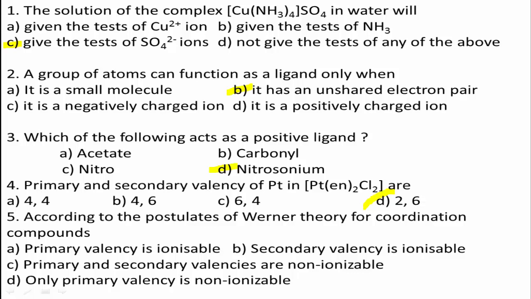This question is one of the theoretical questions, and there are two types of valencies, primary and secondary valency. Remember, primary valency depends upon the oxidation state, and secondary valency is related to the number of coordination compounds. And we know primary valency becomes ionizable. Therefore, the correct answer for this question is option A.